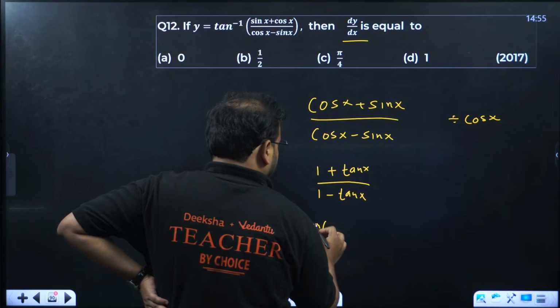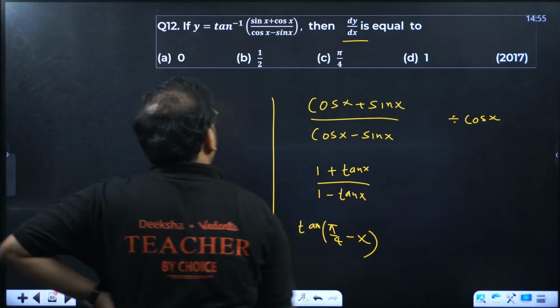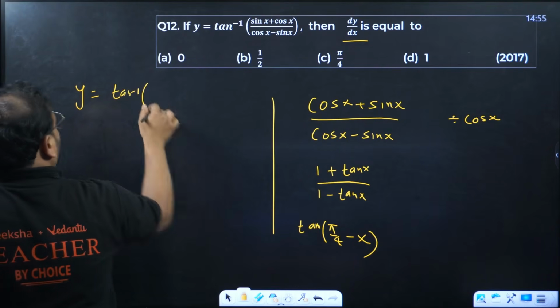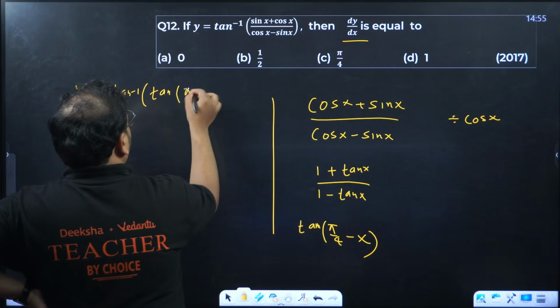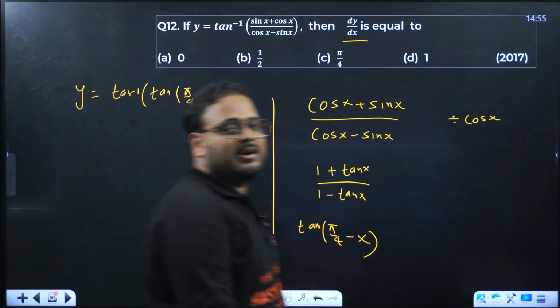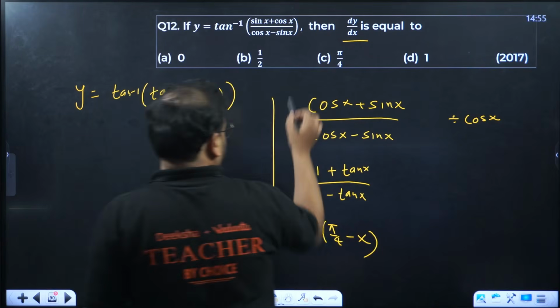Tan of pi by 4 plus x. What do we have outside? Please check. Tan inverse of this bracket becomes this, tan of pi by 4 plus x. So I am showing you how to do it, but if you remember the form, it will be easier. Please remember this form.